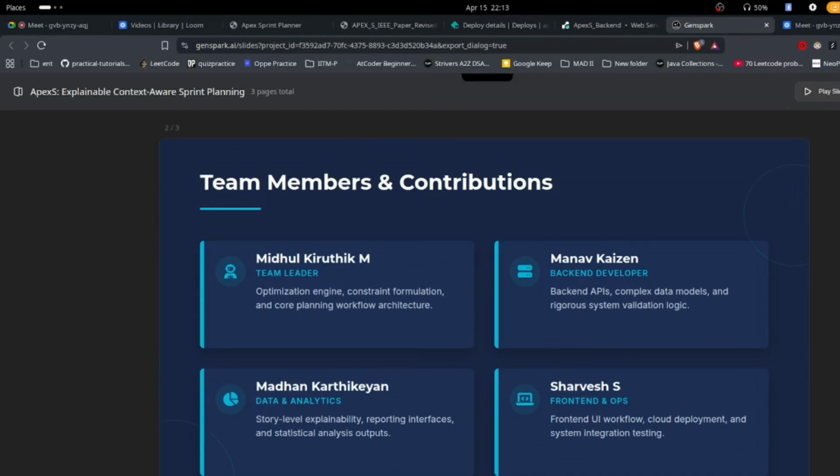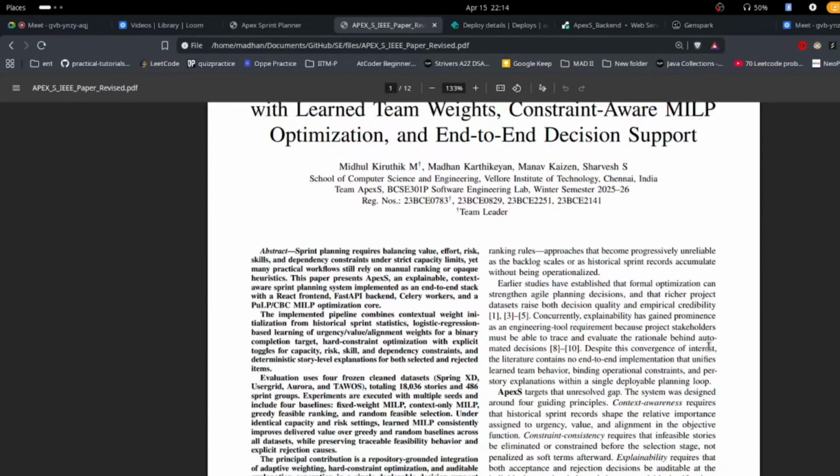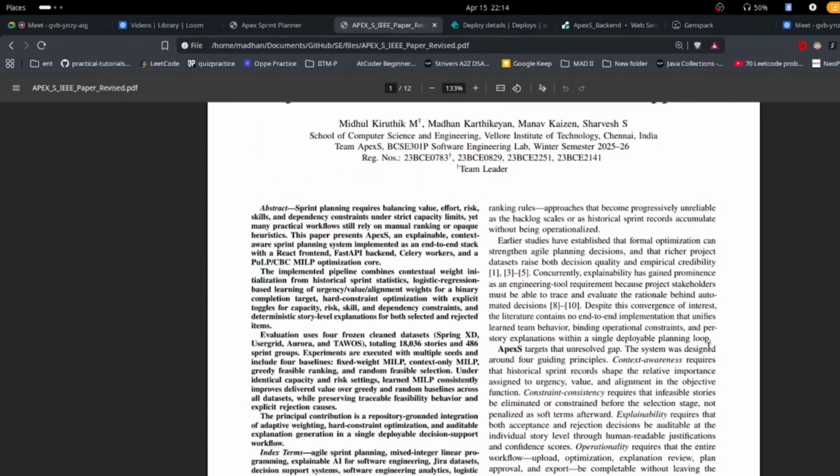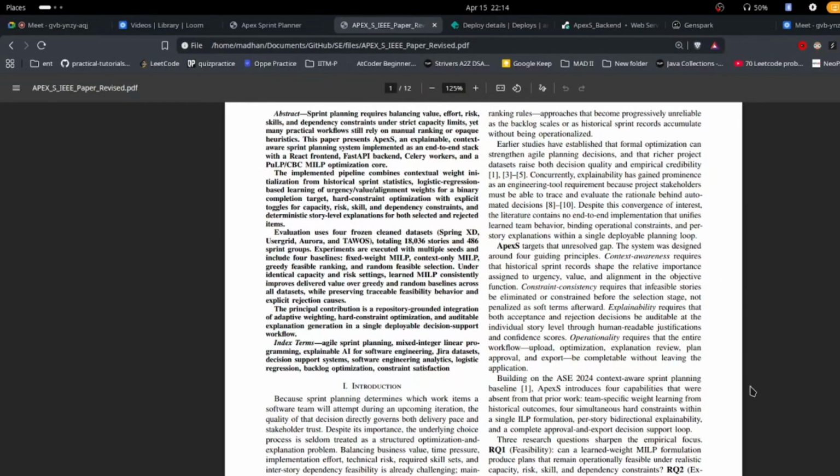Sprint planning is difficult because teams must balance business value, capacity, risk, skills, and dependencies at the same time. In many teams, this is still done manually, which makes the process slower and less transparent. Our solution is an explainable context-aware sprint planning system.